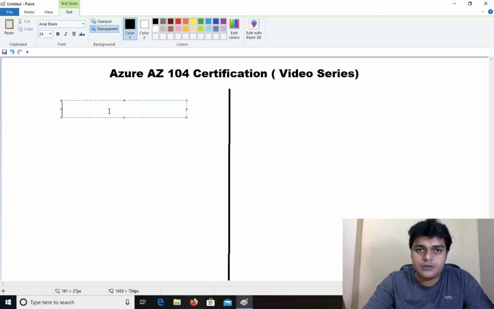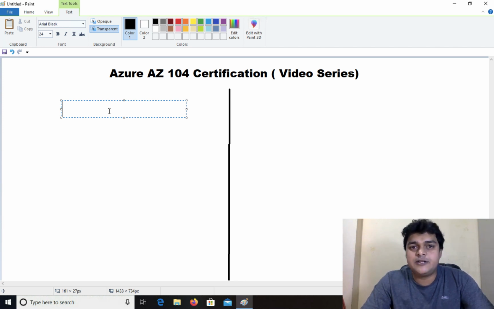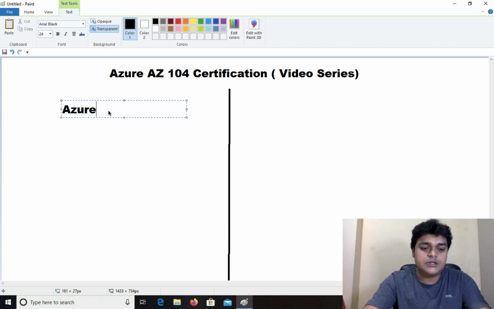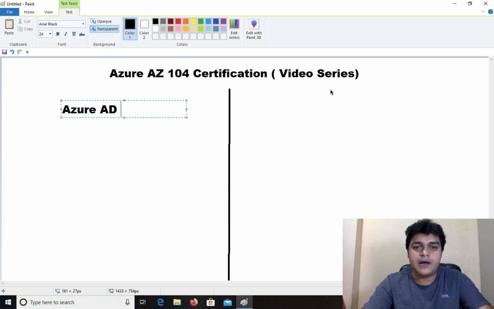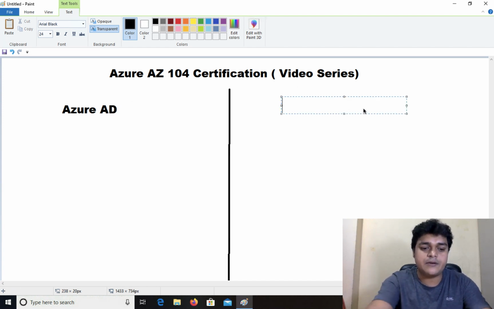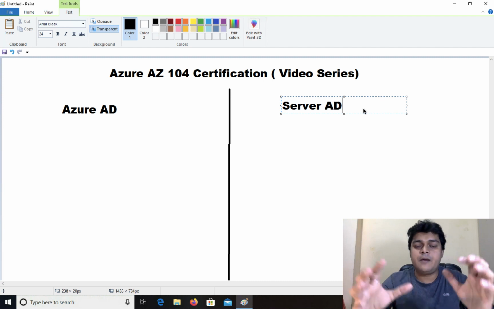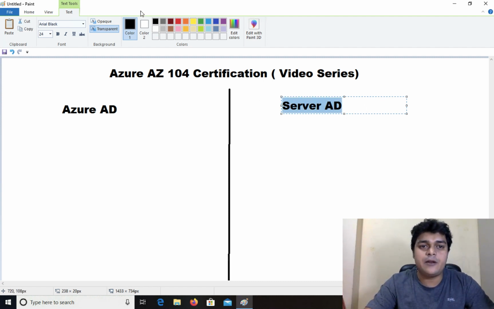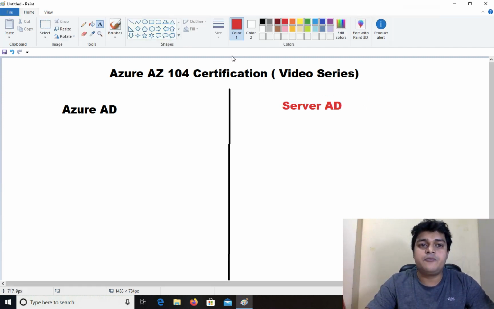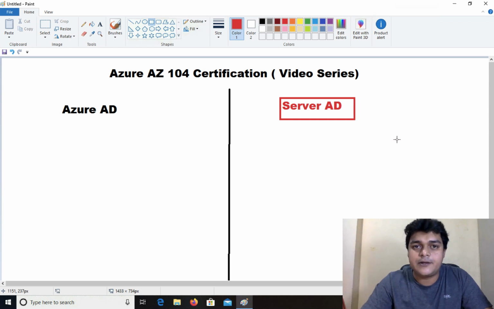If you have an idea about the on-premises Active Directory, you will definitely understand the work of Azure Active Directory as well. So this is our Azure AD, and another is our server Active Directory. We have two different parts. If you describe the server Active Directory, why do we need to configure it?